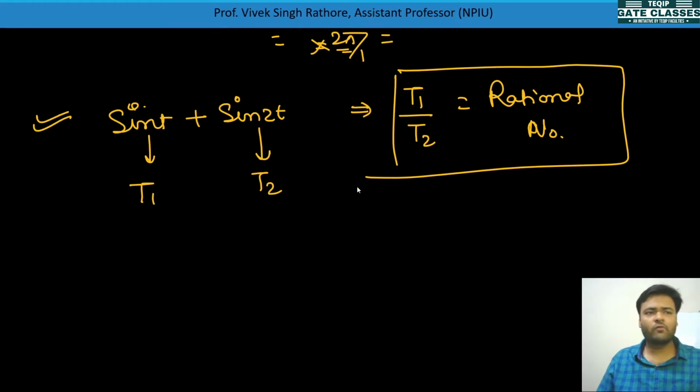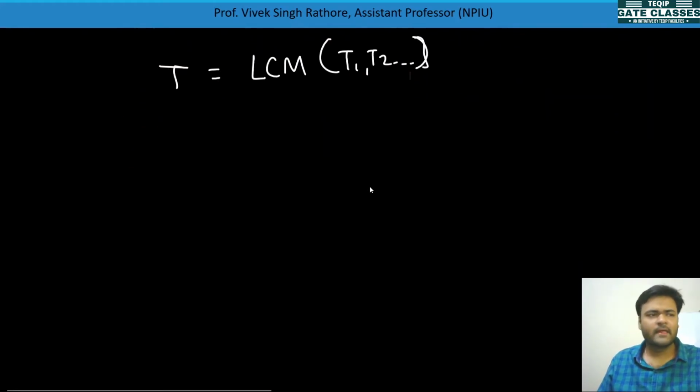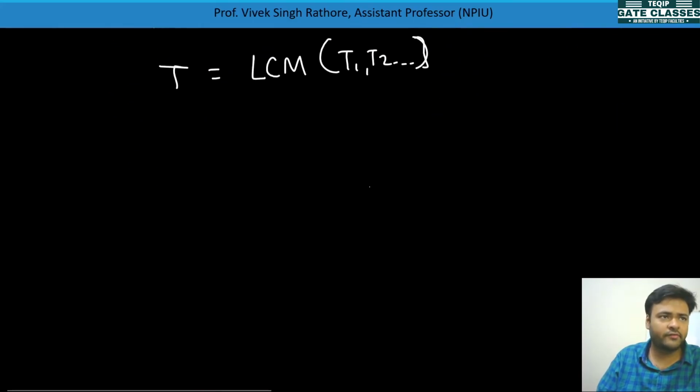And if you want to calculate the complete time period, the time period after which the combination of both signals repeats again and again, the time period can be calculated as the LCM of T1, T2 and so on, however many there are. Basically, we will try to solve it with one question.